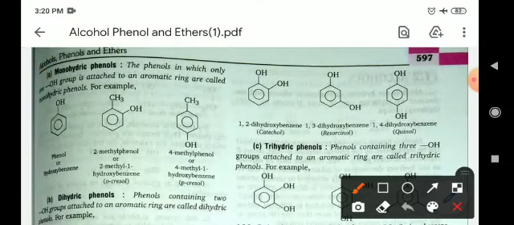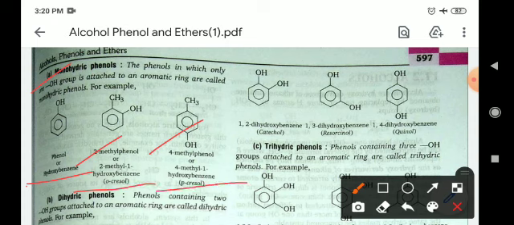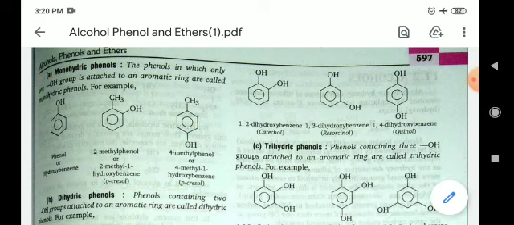In aromatic compounds like alkyl benzenes, when there is one OH group on the benzene ring, it is phenol. These are all aromatic compounds in which only one OH group is present. It is known as phenol, orthocresol, paracresol, as common names, but in the IUPAC system they are 2-methylphenol and 4-methylphenol.